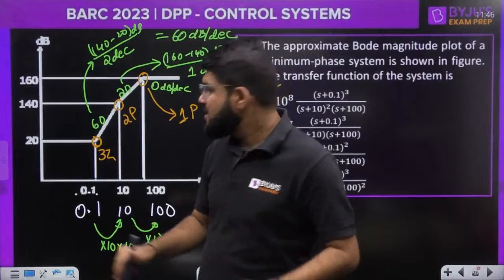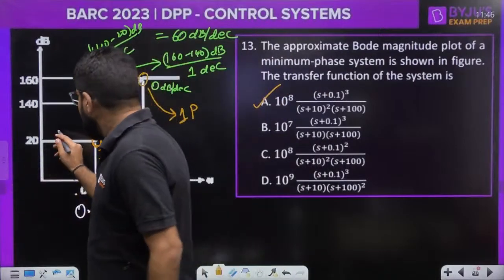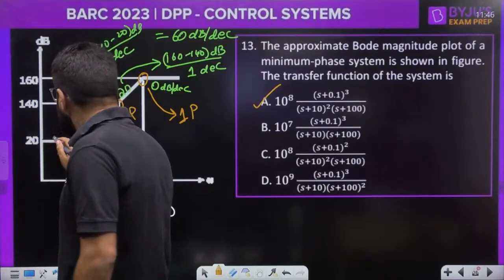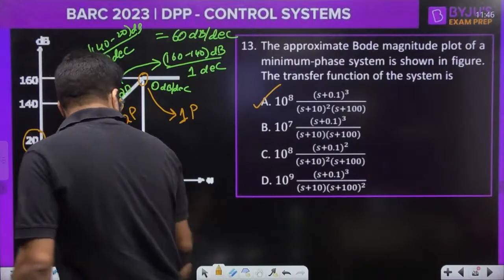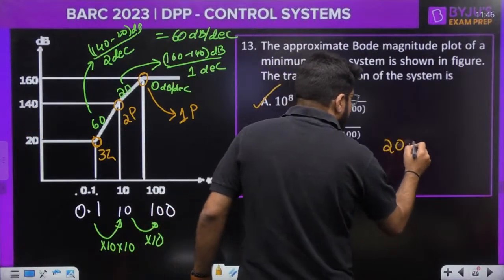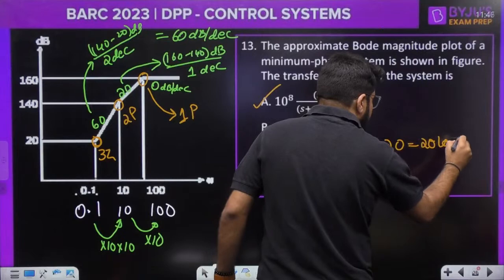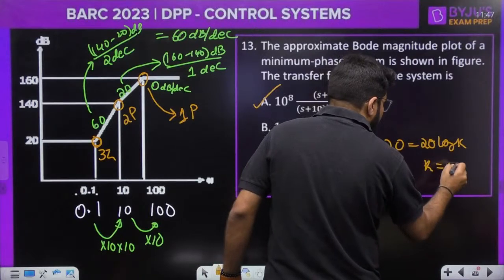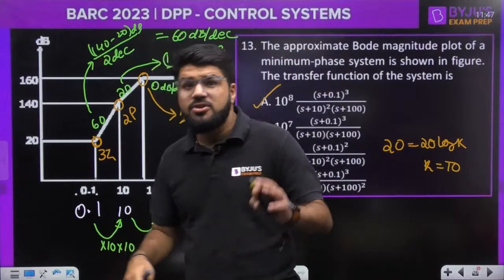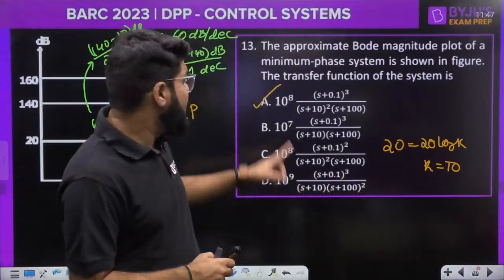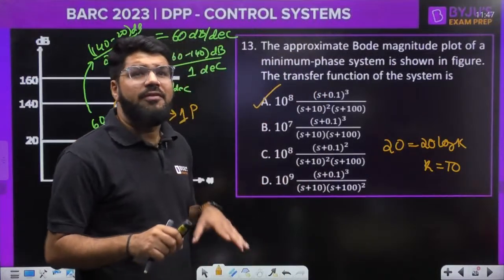I'll tell you, only thing is यहाँ से आप निकालोगे because it is a type 0 system, initial slope is 0. This is 20 which is equal to 20 log K, right? तो K का value 10 होगा यहाँ से, but then you might be feeling why 10 is not in the option. I'll tell you what you have to do actually.